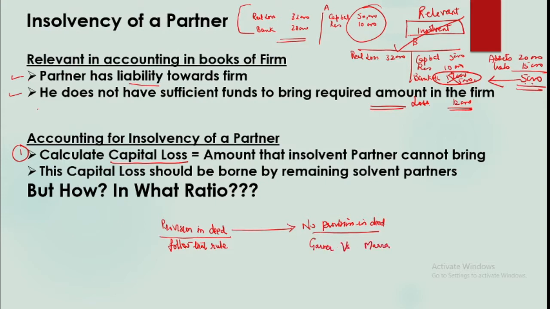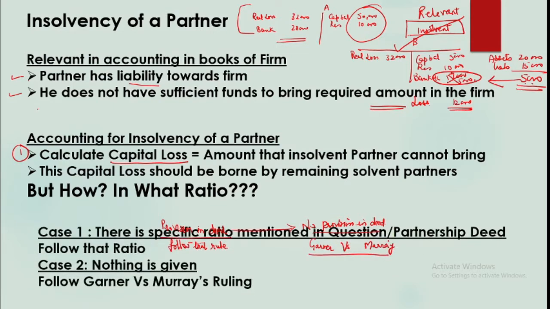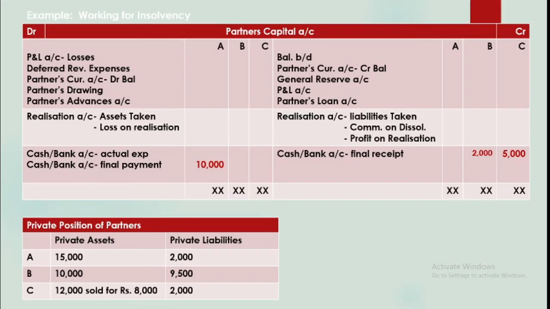And in that case, ruling was given regarding the distribution of this capital loss arising on account of insolvency of a partner. Okay, so in our questions, what we need to do is that if any specific ratio is mentioned in the question, we need to follow that. If nothing is given, then we follow Garner versus Murray's ruling. So this is how Garner versus Murray's ruling came into this insolvency problem. Now what is this ruling? Let us go through that.